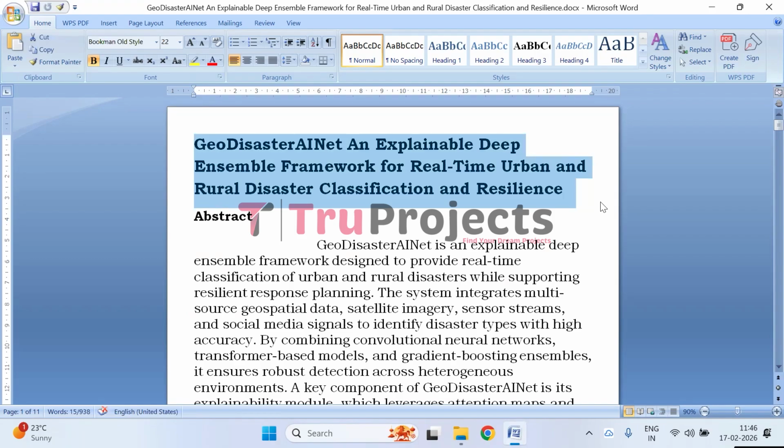So before getting into the video, let me give you a brief description about the project. GeoDisasterAINet is an advanced AI framework that combines multiple deep learning models to classify disasters in both urban and rural areas in real time. It's designed to be explainable, helping communities understand risk and enhance disaster resilience.